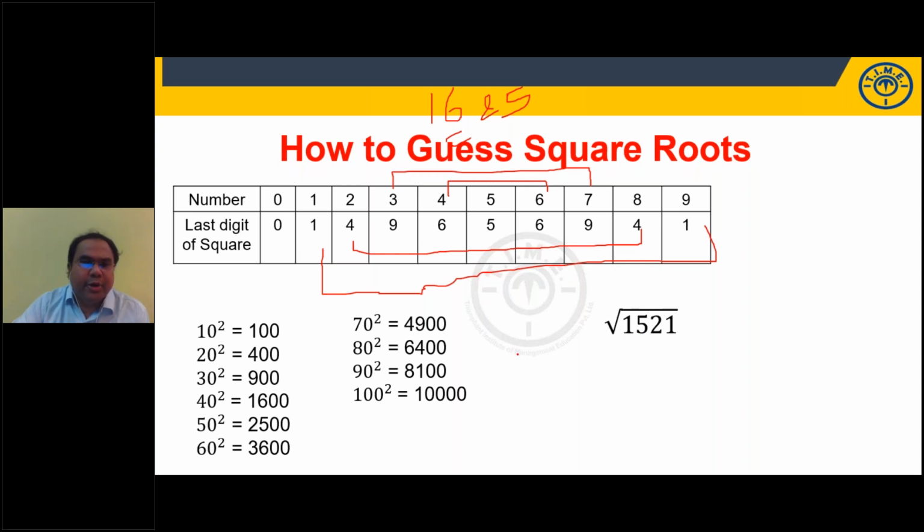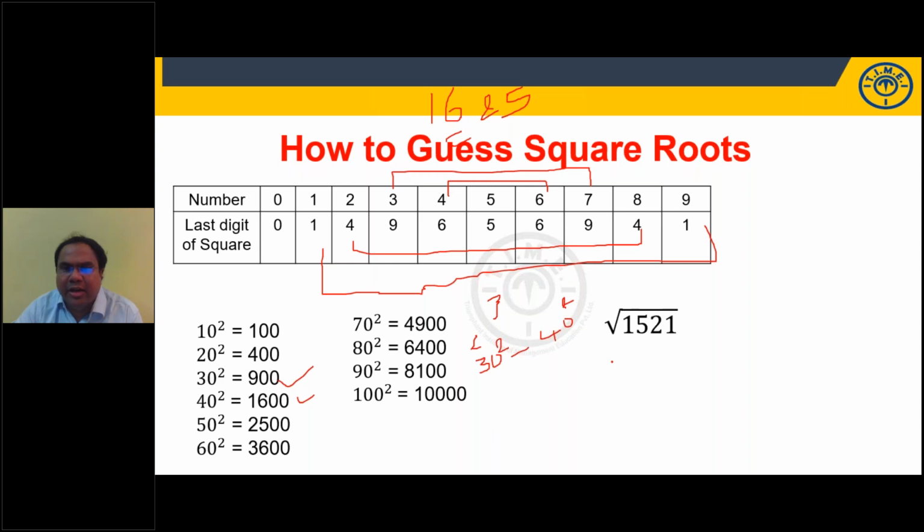Now, students, if you observe here, let us take this number 1521. It lies between which two squares? 900 and 1600. That means it lies between 30 square and 40 square. We want the square root of 1521. Deepti, correct answer: 39 is the correct answer. Very good, Deepti. So 1521 lies between 30 square and 40 square.